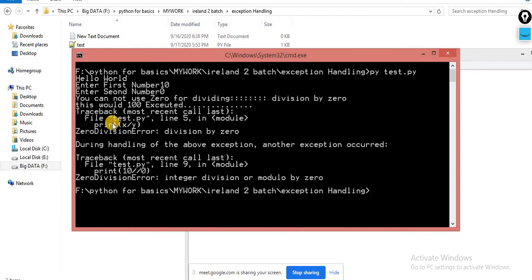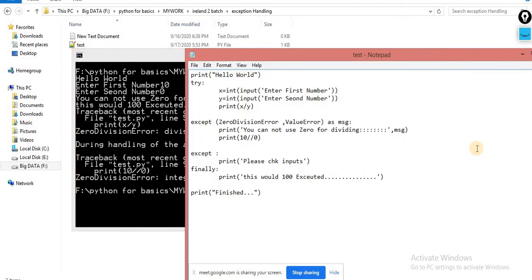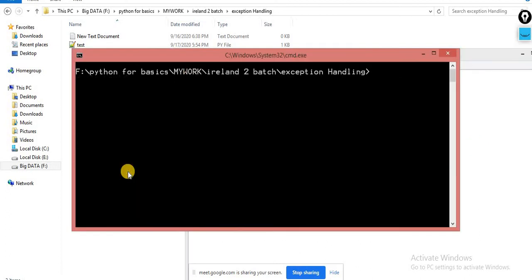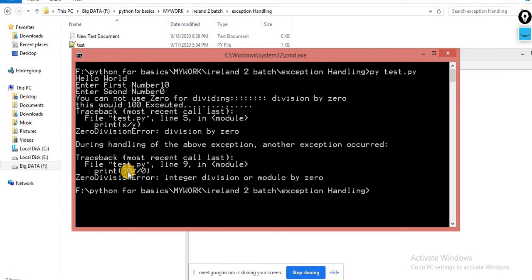it again raises the error, but it should work fine. Try should work. Finally should work. So Control S. I don't know, it should work.